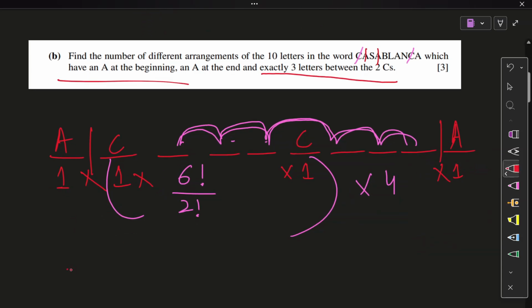And you get your answer. Does anything repeat? Nothing repeats, right? Yep, we're good. So 6 factorial divided by 2 factorial into 4. Into 4. 1440 is your answer. 1440 ways of arrangement.